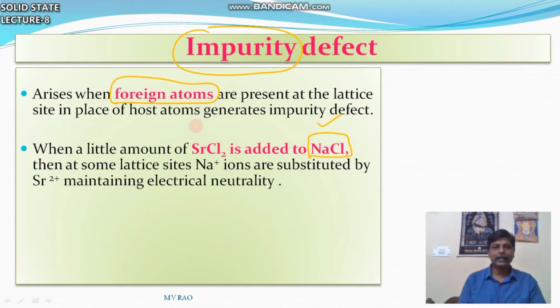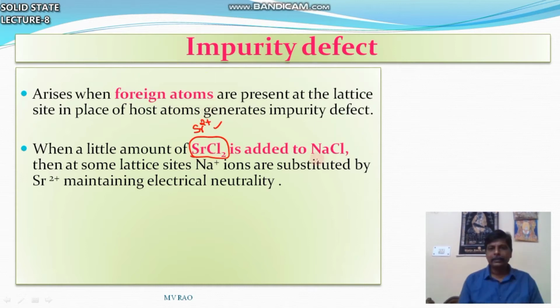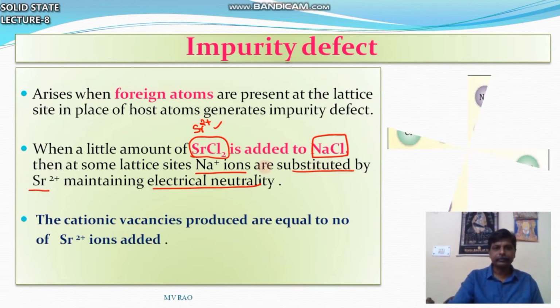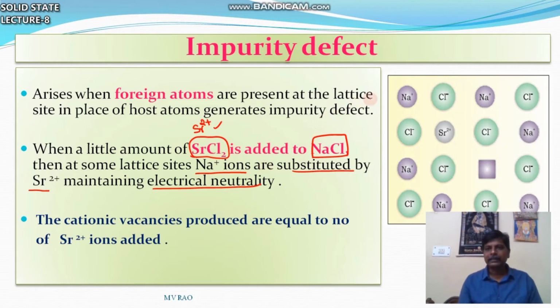In this, the foreign atom is strontium chloride, Sr2+ strontium. It is added to NaCl. Then some lattice sites of Na+ ions are substituted by Sr2+, maintaining electrical neutrality. So you can see here in this diagram, this is the NaCl crystal. The original crystal is NaCl. Na+ Cl-, Na+ Cl-. So the plus ion is surrounded by negative Cl-.